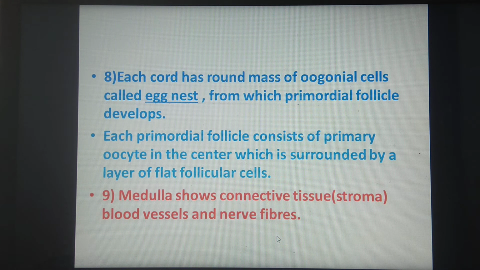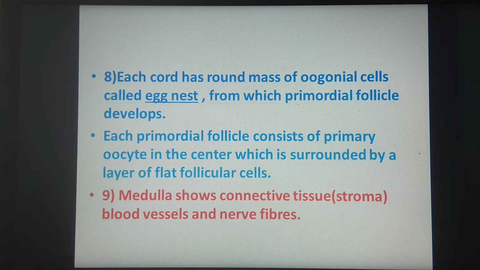So the egg tube and the egg nest, these are the terms which you have to remember. This is the egg nest and the egg tube. All are seen inside the ovary, and the medulla consists of connective tissue. This connective tissue is called stroma, which consists of blood vessels and the nerve fibers.